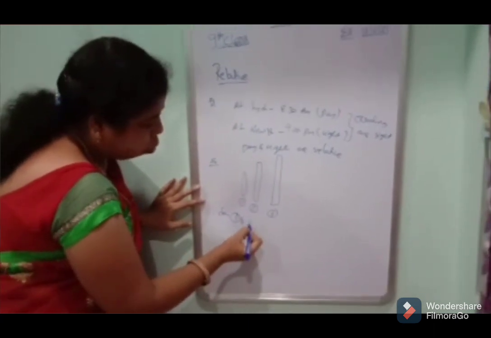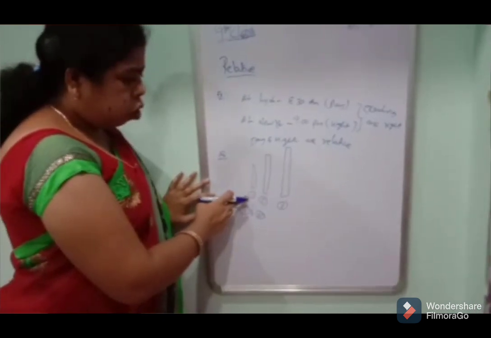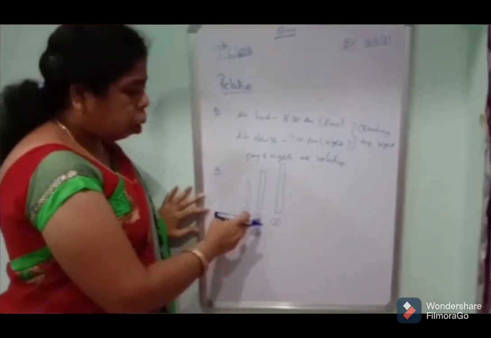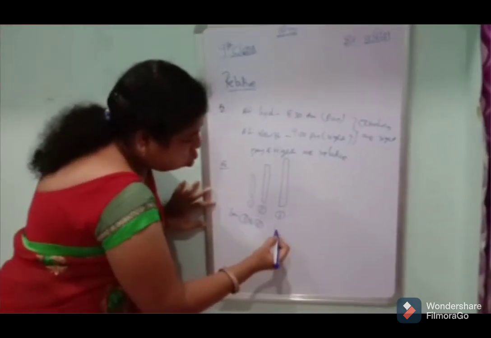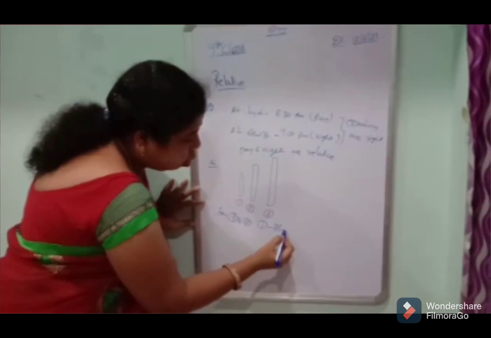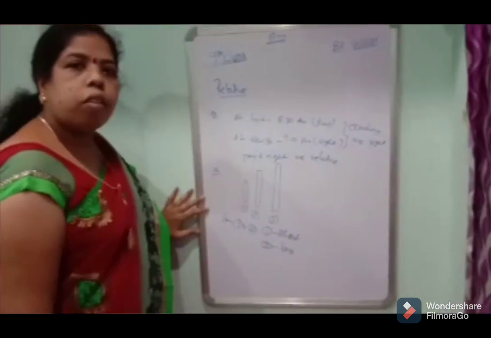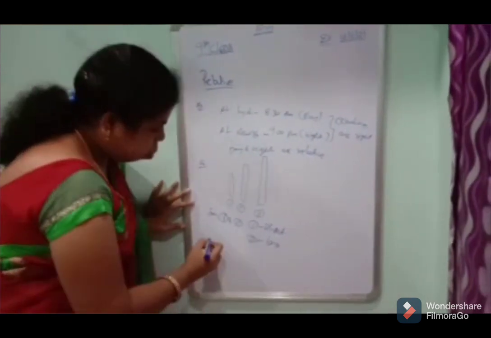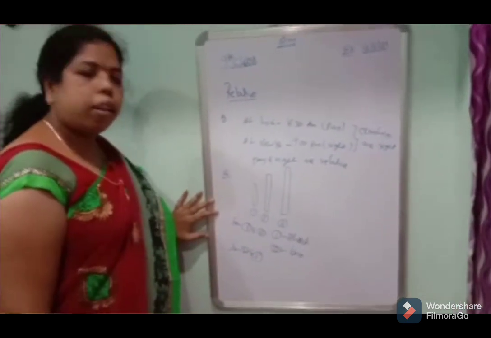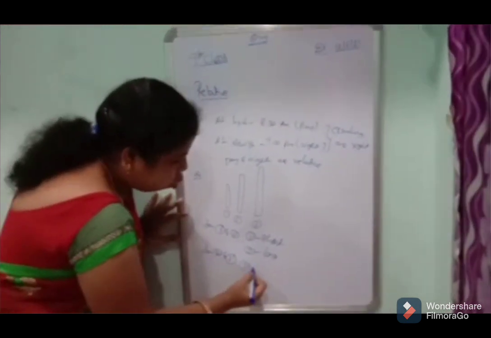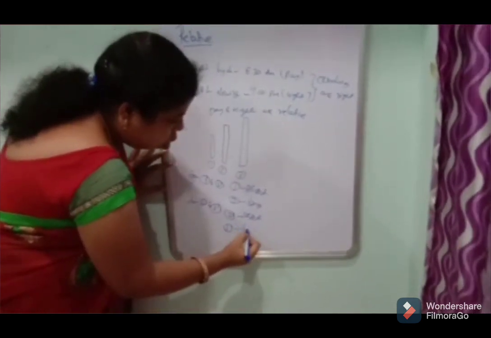From 1 and 2, you can observe stick 1 is short when compared to stick 2, which is long. From 2 and 3, stick 2 is short and stick 3 is long.